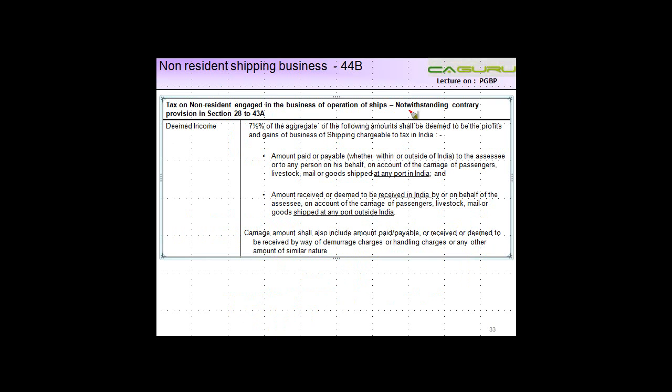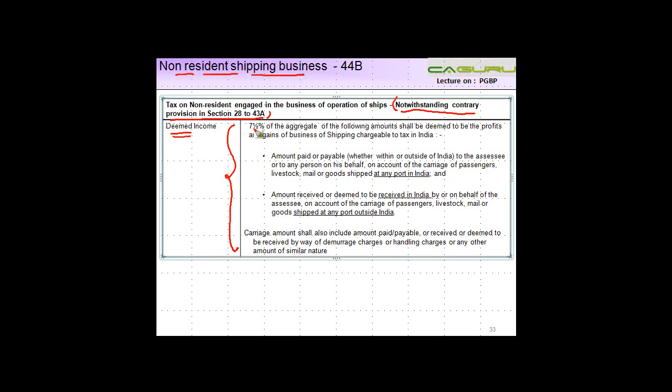Let's see. Notwithstanding anything to the contrary in sections 28 to 43A. Now, this statement means that the taxation which we are going to discuss now will prevail over anything to the contrary which is contained in sections 28 to 43A. Section 28 basically we saw prescribes what are the incomes which are taxable and how they have to be taxed, and then all other sections govern what are the expenses which are to be allowed. So all that is not going to apply to a non-resident who's engaged in shipping business.